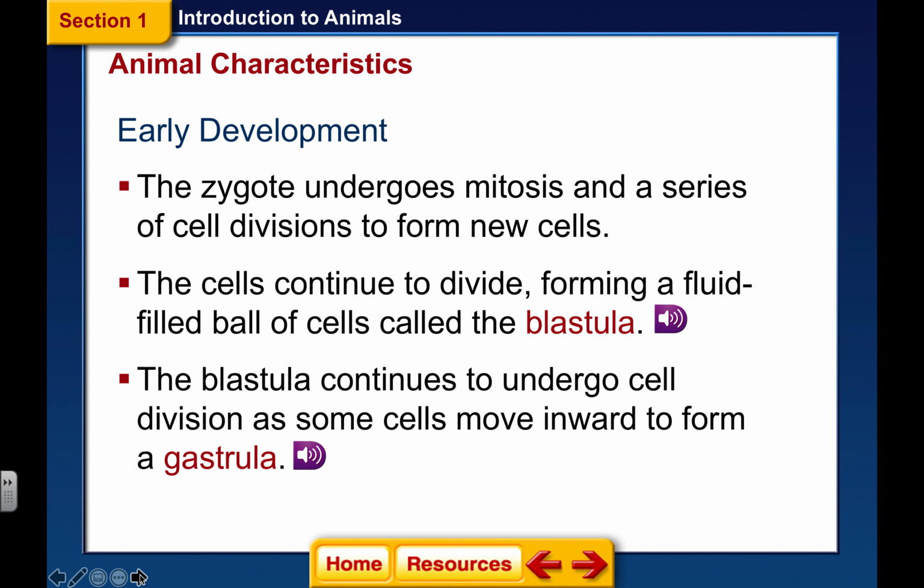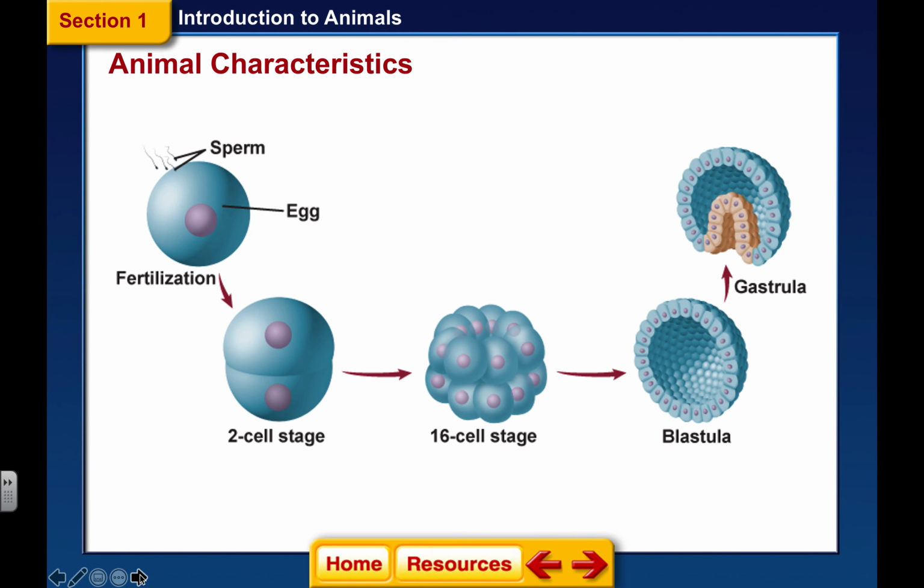But at first, we have this ball of cells that has fluid in the center of it, and it's called a blastula. So that's our very first stage. The blastula is going to continue to undergo cell division until a little part of it pinches inward, a lot like if you had a rubber ball and you poked one side of it. And so where your finger went in, now there's going to be an indention, and that structure is called a gastrula.